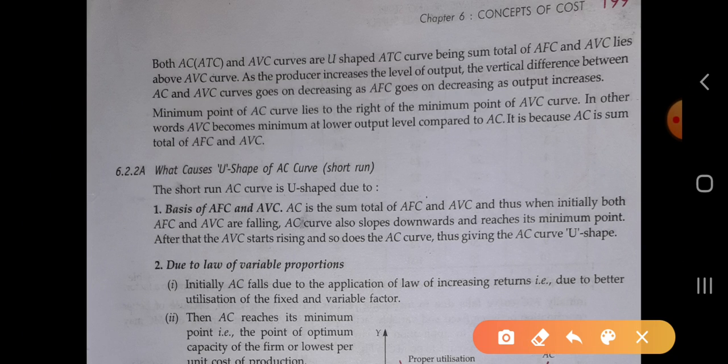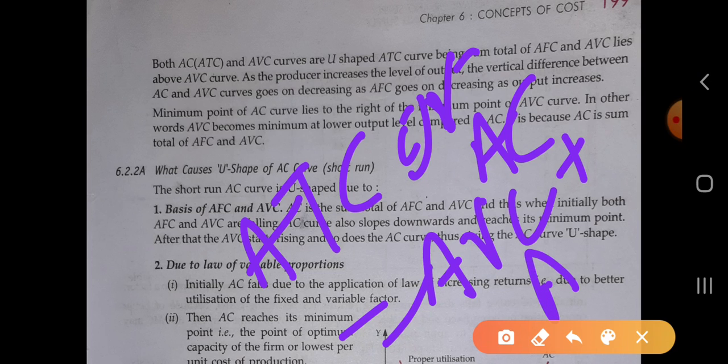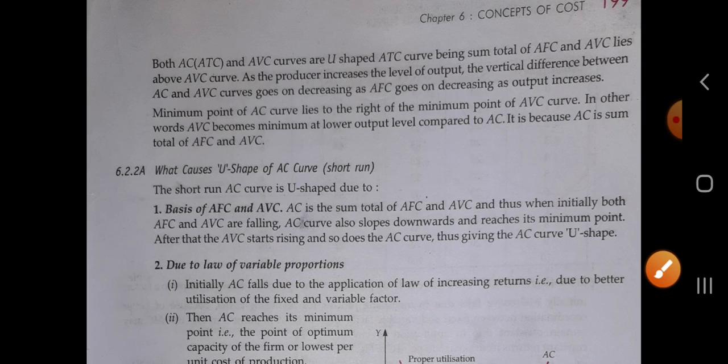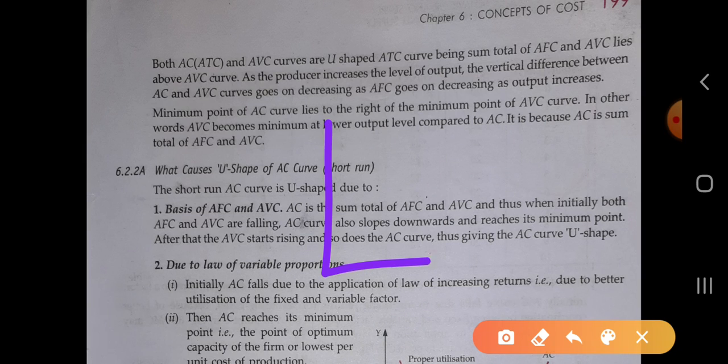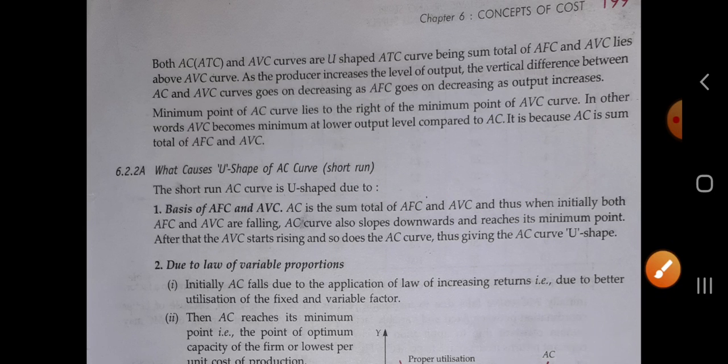Okay, you know that the ATC or AC is the sum of AVC plus AFC, so it lies above the AVC curve. You see the diagram, AFC, AVC, and the AC. It is above both of them.